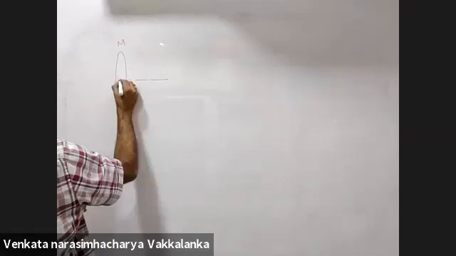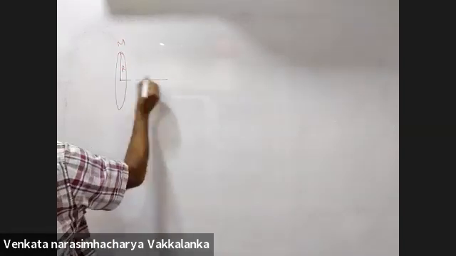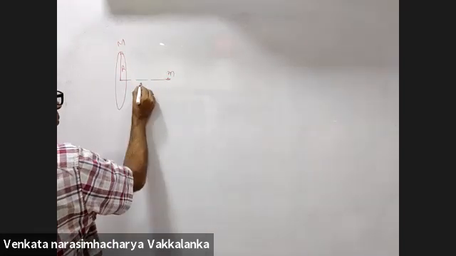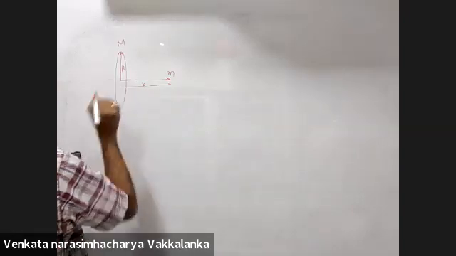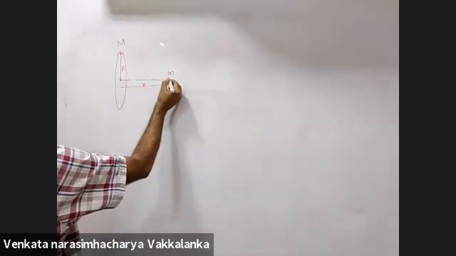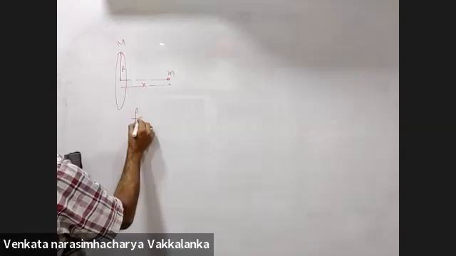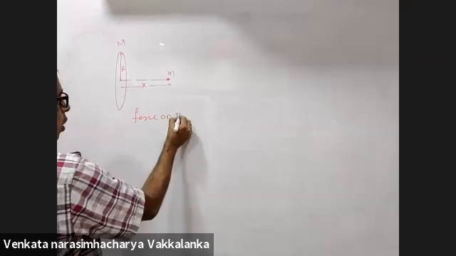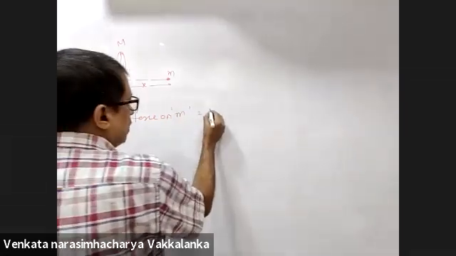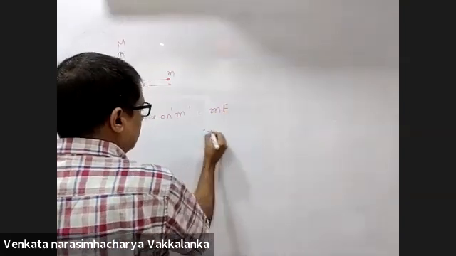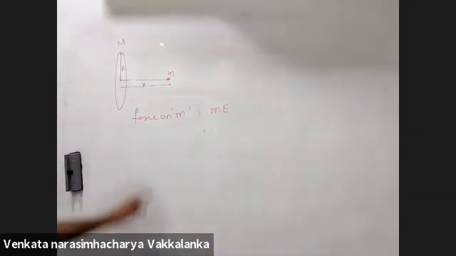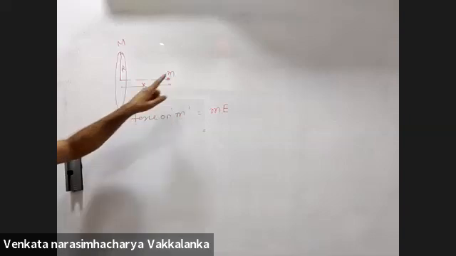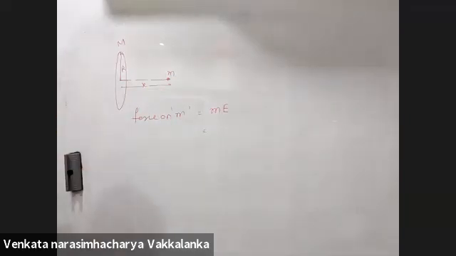This is a ring of mass capital M, radius x. There is small m kept at a distance of x. You are asked to find out the force on small m. It will be small m into field.